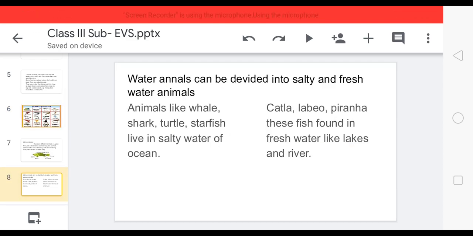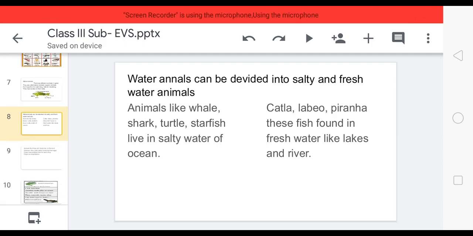Now the freshwater animals: katla, rohu, piranha. These fish are found in fresh water like lakes and rivers. Okay, understood? Salty water animals and freshwater animals. These are some examples of fish which live in salty water or which are found in fresh water.